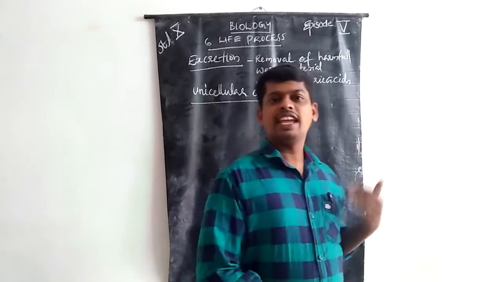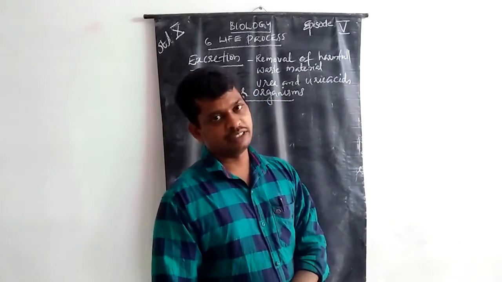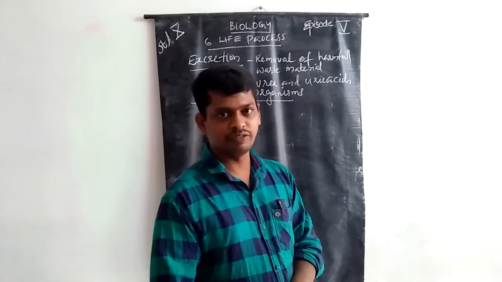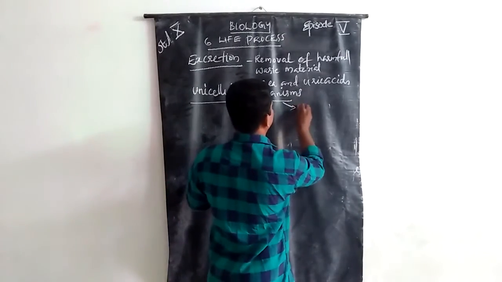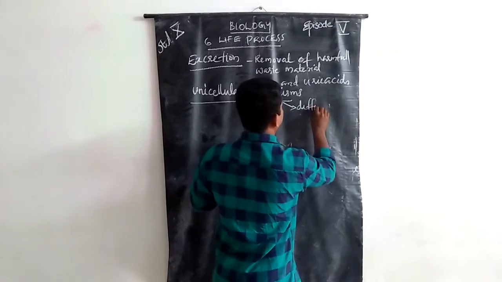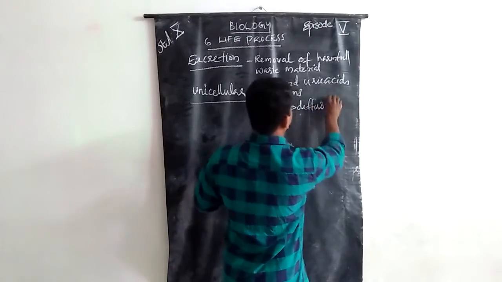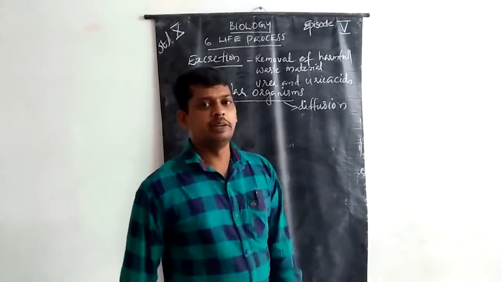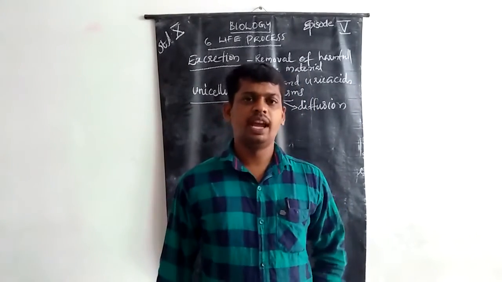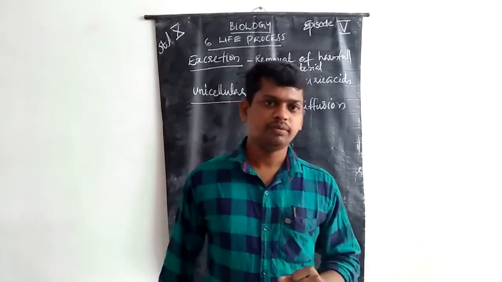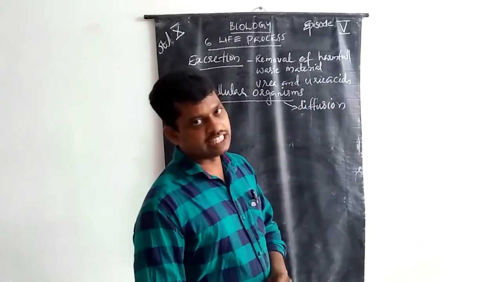They can excrete by the method of diffusion. Amoeba is a major example.